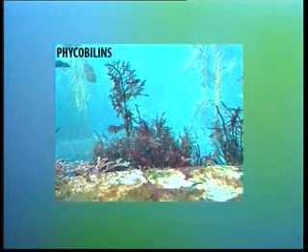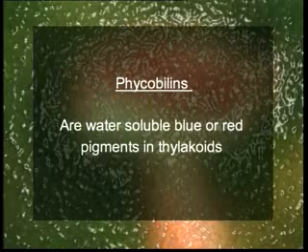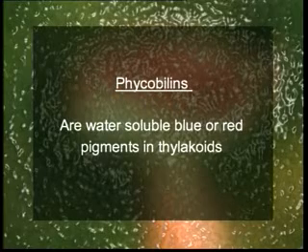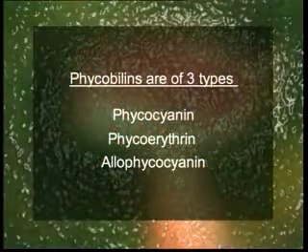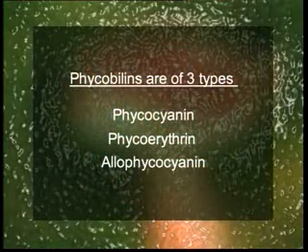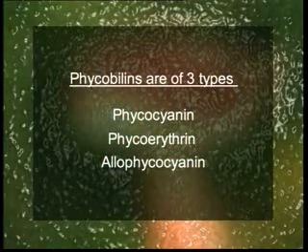Phycobilins. It is basically a pigment protein complex. These are tetrapyrrolic compounds joined to globulin proteins. These are water-soluble blue or red pigments located on or inside the thylakoids of chloroplasts. Based on their absorption spectra, three types of phycobilins recognized are phycocyanin, phycoerythrin, and allophycocyanin.